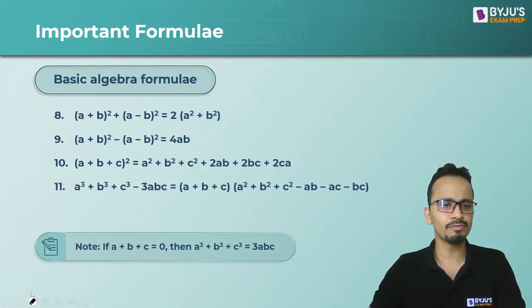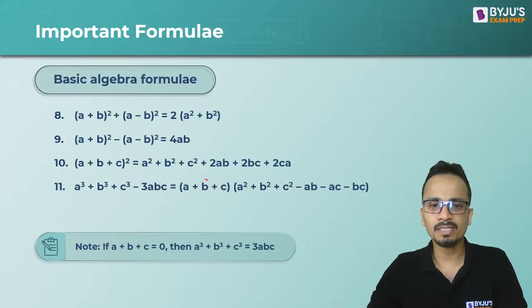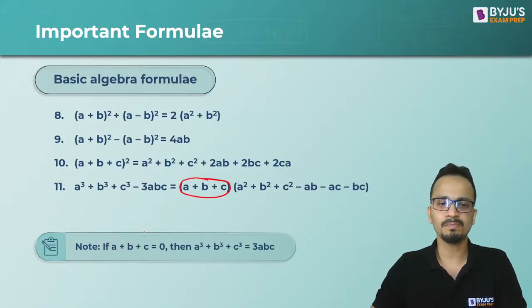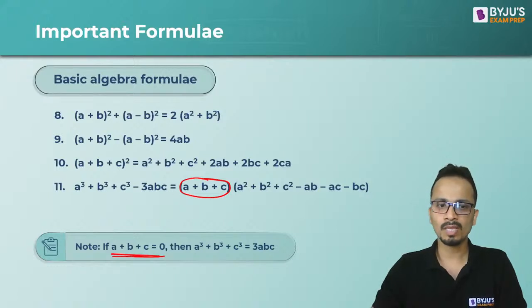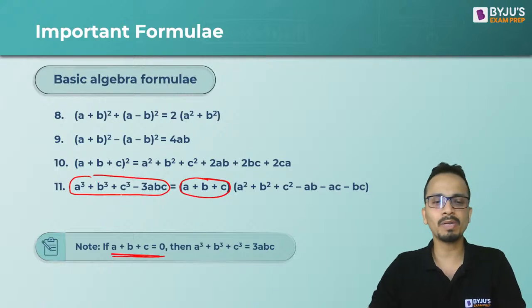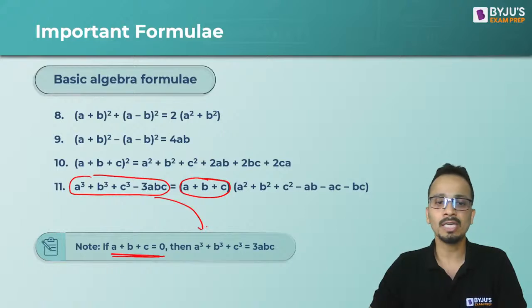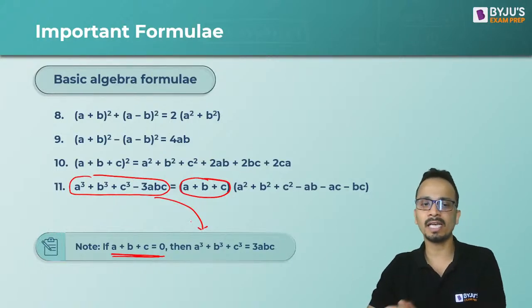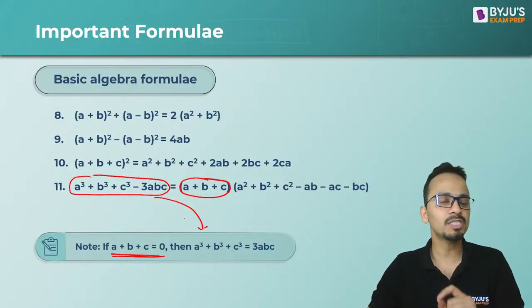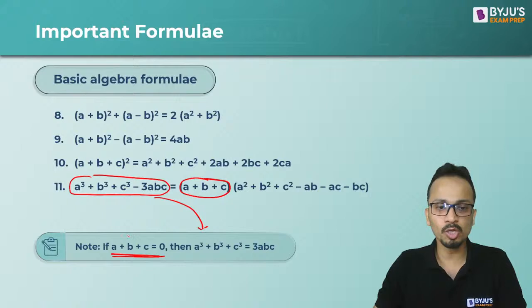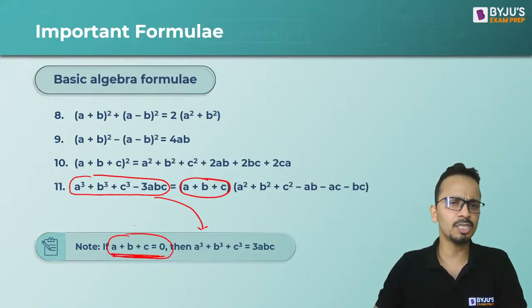Now in the 11th formula, I can say that if a plus b plus c is equal to 0, then the entire right hand side will become 0. So you can say that a cube plus b cube plus c cube minus 3abc will be equal to 0, and from there, taking 3abc to the right hand side, you will get a cube plus b cube plus c cube is equal to 3 times abc. This is possible only when a plus b plus c is equal to 0.